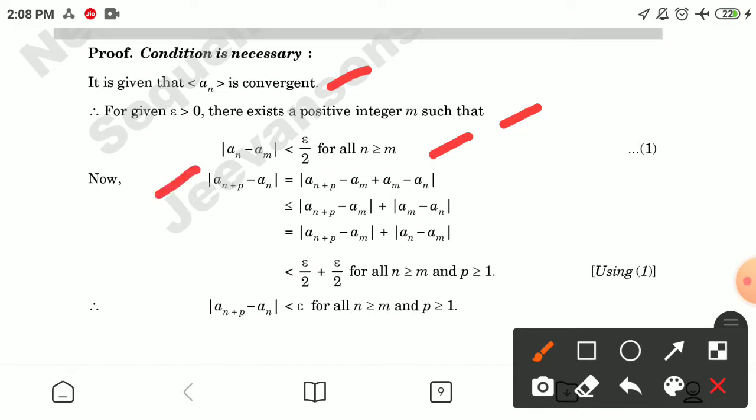an+p minus an, this is equal to an+p minus am minus an, or we can write this is less than, by the triangle identity, |an+p − am| + |an − am|, and using (1) here, this is less than epsilon by 2 for all n greater than or equal to m and p greater than or equal to 1. Therefore |an+p − an| is less than epsilon for all n greater than or equal to m and p greater than or equal to 1.